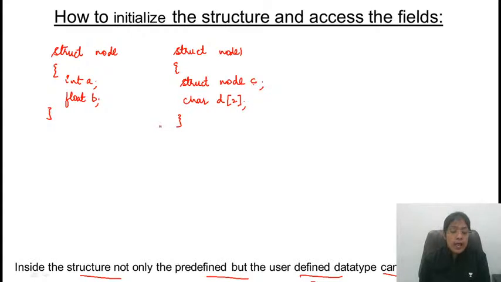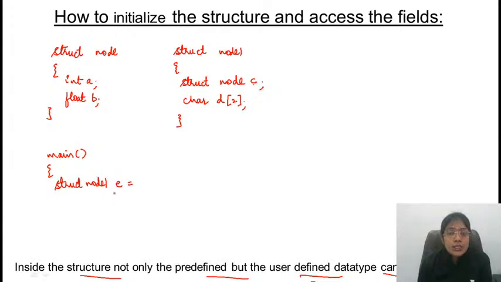Okay, so when there will be a declaration, how will the declaration be? For example, inside the main function we have struct node1, and I'm taking some node like e.